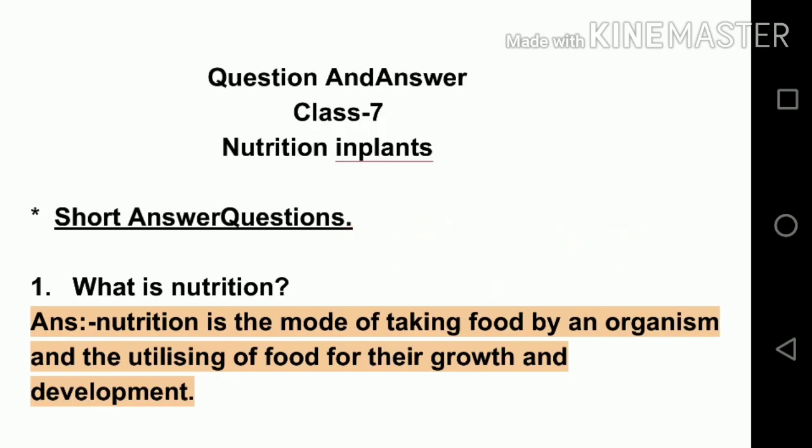So students, the first question is, what is nutrition? As we know, nutrition is the mode of taking food by an organism and the utilizing of food for their growth and development. So what does it mean? It means that two things are involved in nutrition. One is the mode of taking food by an organism, and the other is utilizing the food. That means how they take up the food, and then how they utilize that food. And we know that we utilize the food to get energy for growth, development, and metabolic processes.